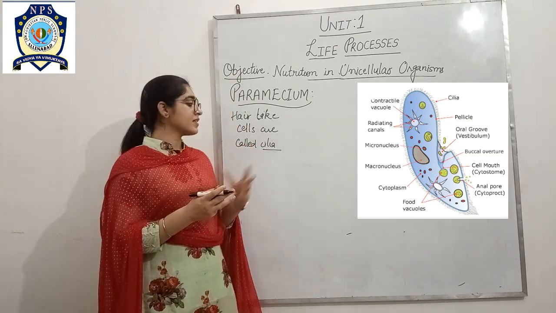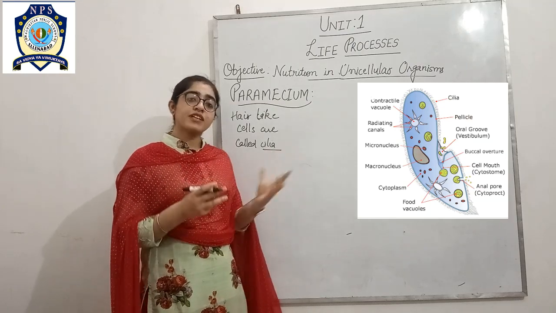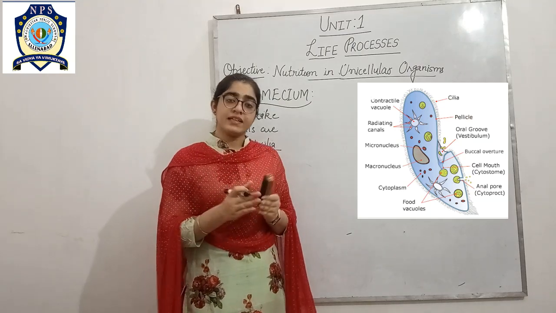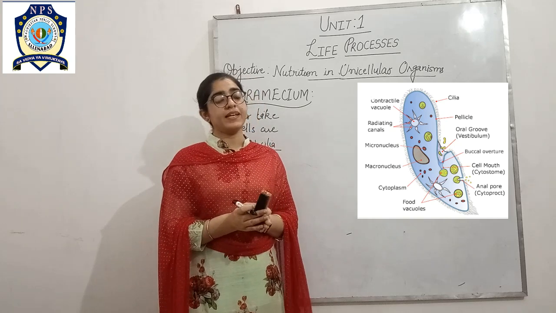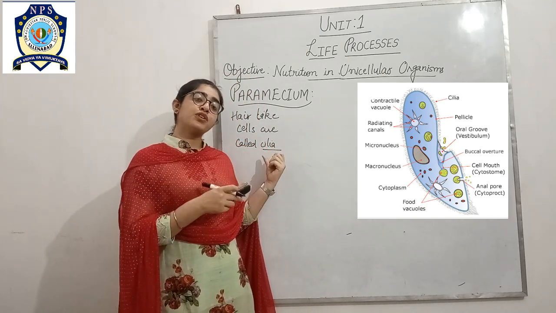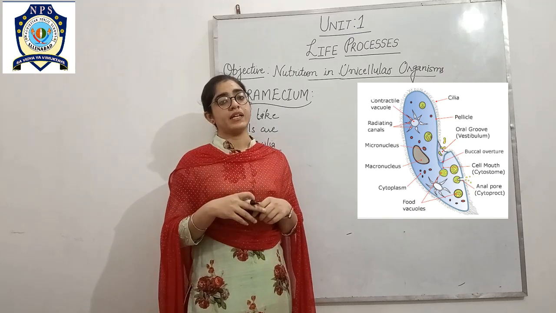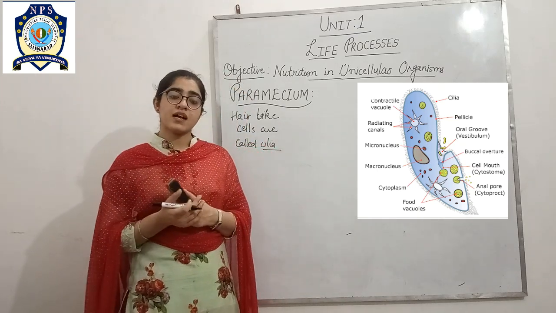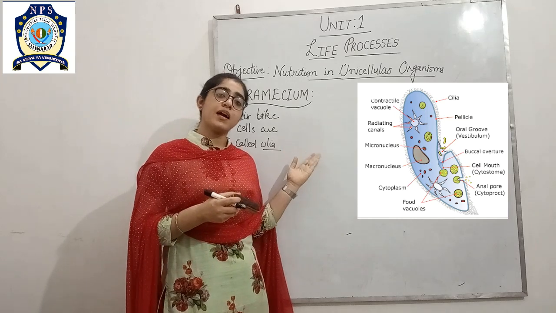Now the question arises, how do cilia beat? Water currents cause cilia to beat easily, which helps the paramecium to capture its food into its cell body. The rest of the five steps are the same as in amoeba.